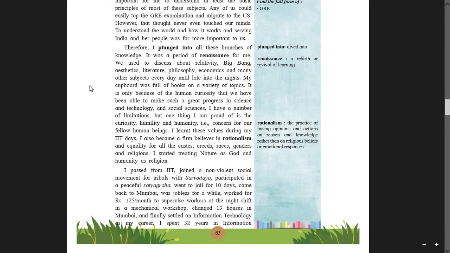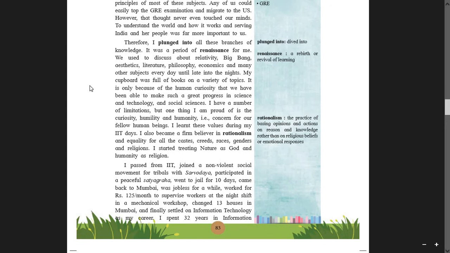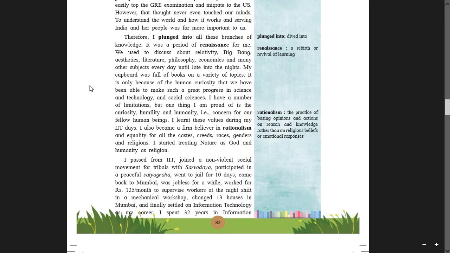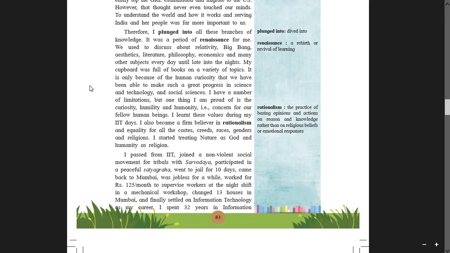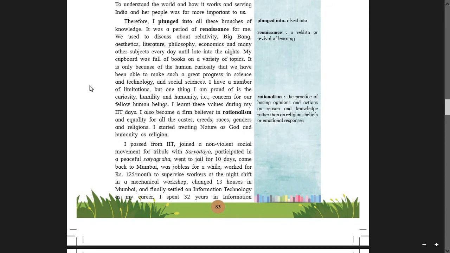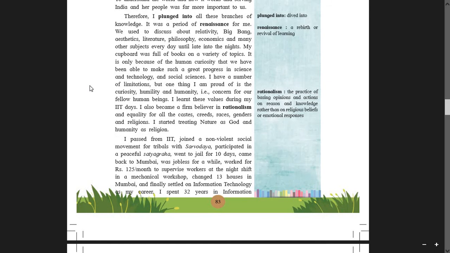I learned these values during my IIT days. I also became a firm believer in rationalism. Rationalism, that is logical thinking. Yes. So when it comes to rationalism, you have to be very much of the opinions which are with the reasons. Okay. So I also became a firm believer in rationalism and equality for all the castes, creeds, races, genders, and religions. I started treating nature as God and humanity as religion.